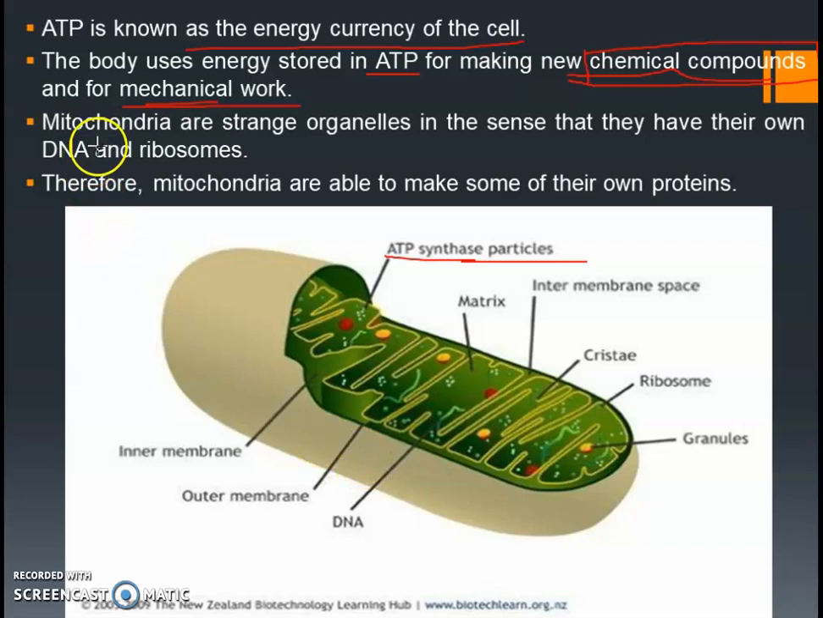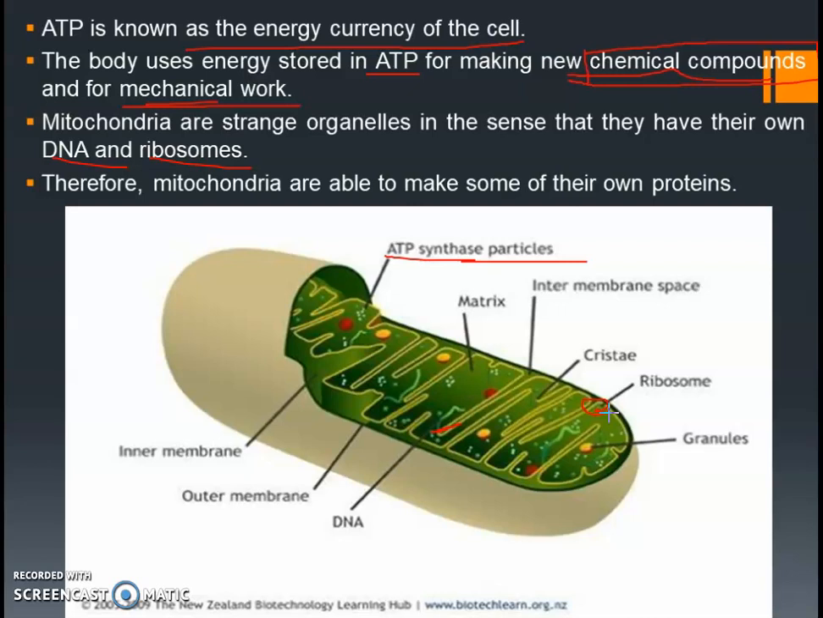Okay, and another strange characteristic of mitochondria is that it is a strange organelle in the sense that it has its own DNA and ribosomes. You can see it here, they have marked it as DNA, and you can see the ribosomes also. We saw that only the nucleus is the place where DNA is present, but that is not all we learned. Mitochondria is an organelle inside a cell which has its own DNA and ribosomes.